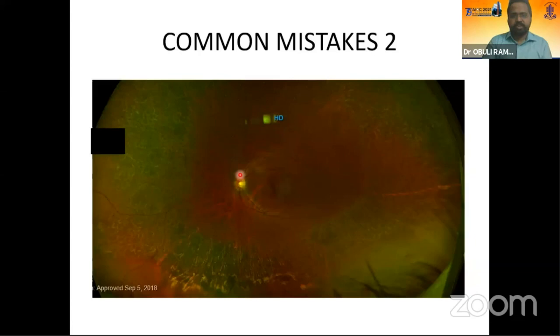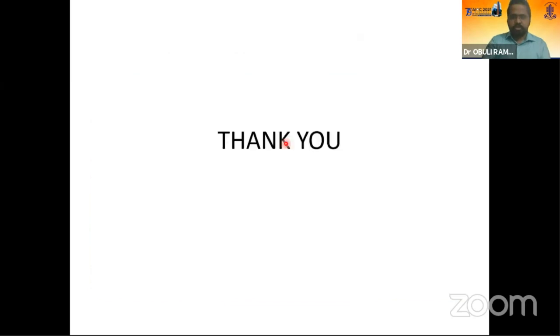The second most common mistake is leaving gap areas in the periphery. When you leave skip areas in the periphery, on the follow-up, that will lead to recurrent vitreous hemorrhages or even neovascularization of the iris. So as a beginner, it's always imperative to laser till the periphery, and also not to leave such wide areas around the disc. It should always be 0.5 disc diameter temporal to the macula, and also up to the arcades, at least hugging the arcades. That concludes my presentation.